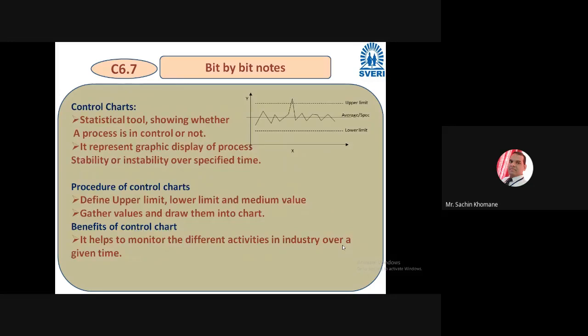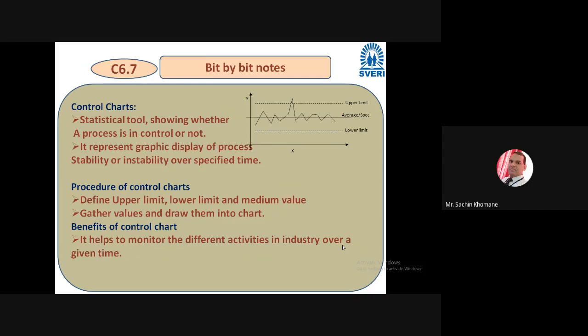Then last bit of this particular chapter, that is control chart. So we have seen, I think, at the beginning of like Shewhart has invented this control charts, right? In the first lecture, we have seen of this particular chapter. So what is the control chart? Control chart is a statistical tool showing whether a process is in control or not. Okay, so a very simple thing. This particular graph or this particular tool will show you that whether process is in control or out of control.